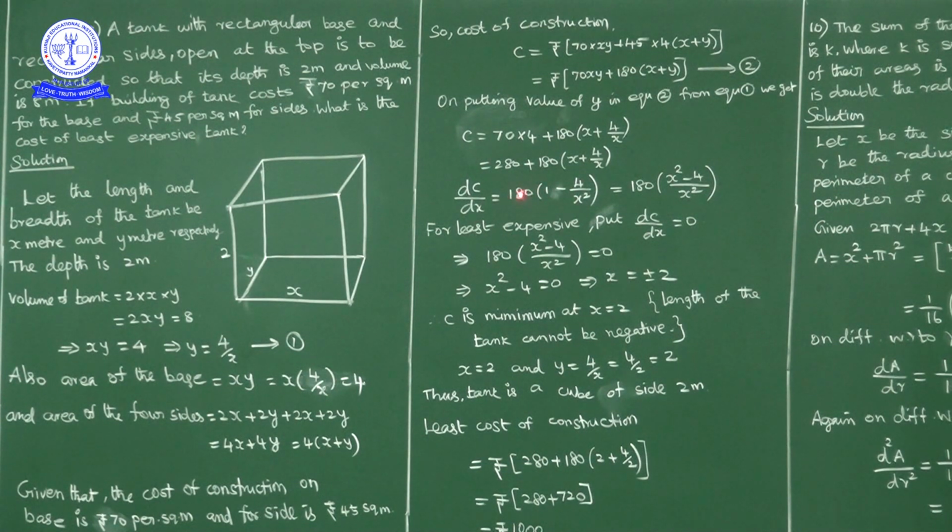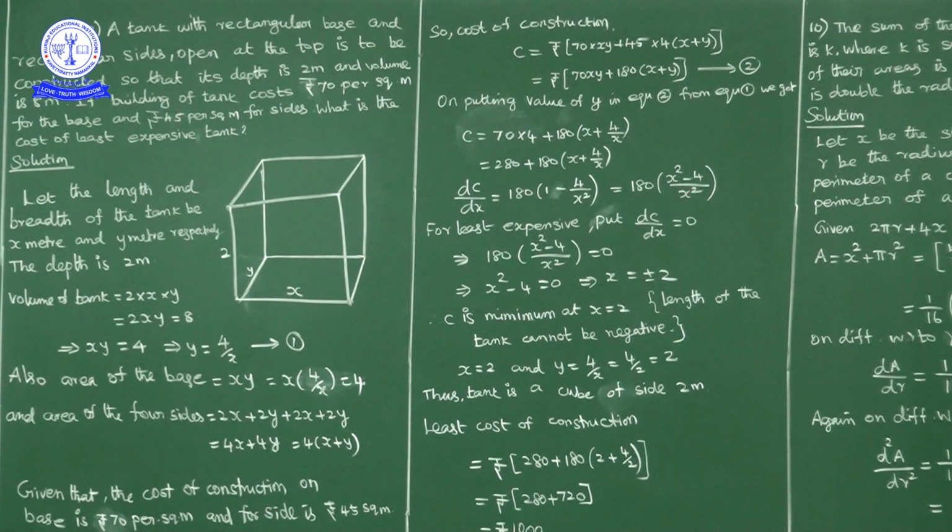If you take the LCM, x square, it is 180 into (x square minus 4) by x square. This is the first derivative.